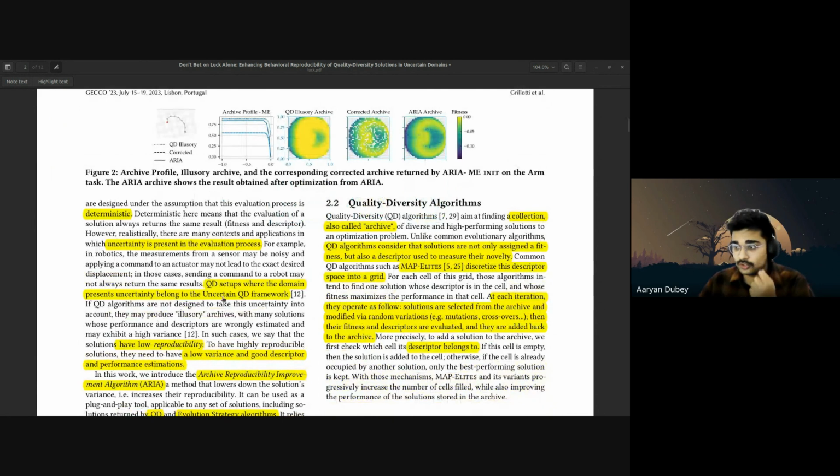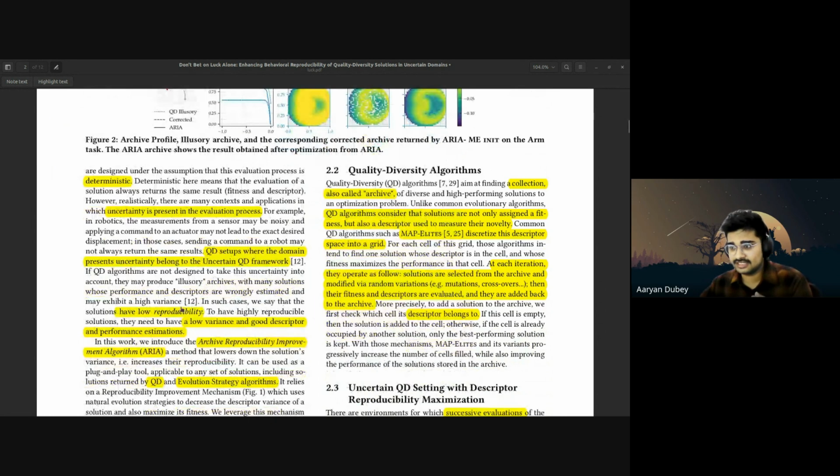Quality diverse setups where the domain presents uncertainty belong to the uncertain quality diverse framework. QD algorithms are not designed to take this uncertainty into account. They may produce illusory archives with many solutions whose performance or descriptor are wrongly estimated, and which may exhibit high variance. So to have highly reproducible solutions, they need to have low variance, and good descriptor and performance estimation.